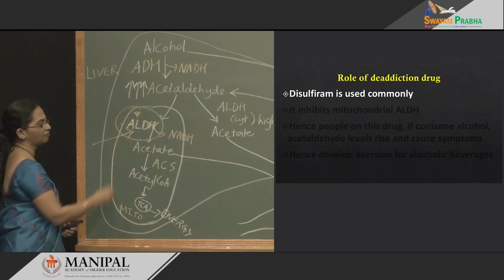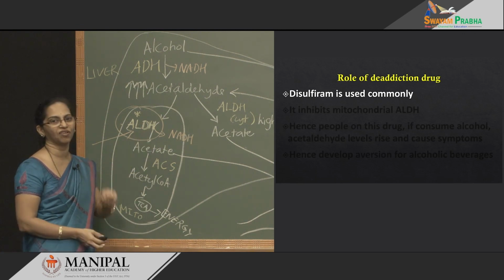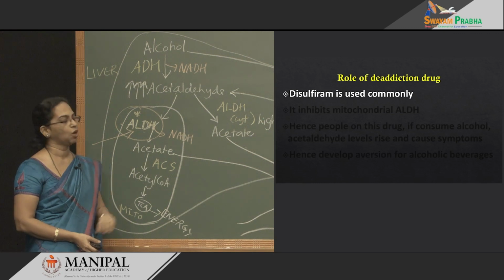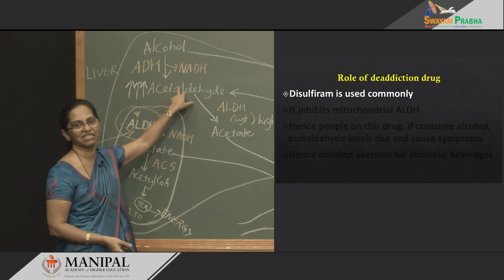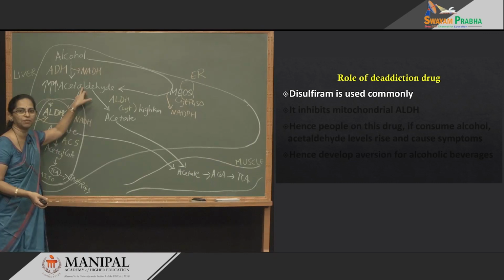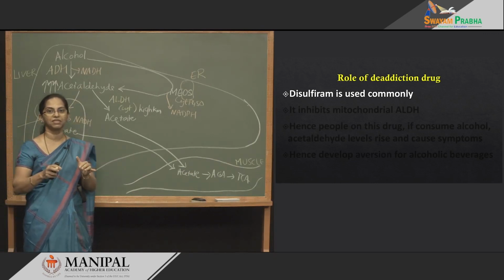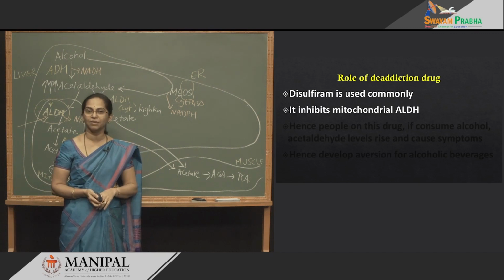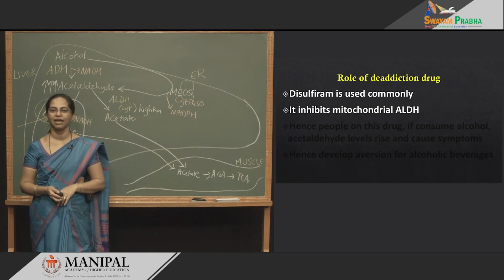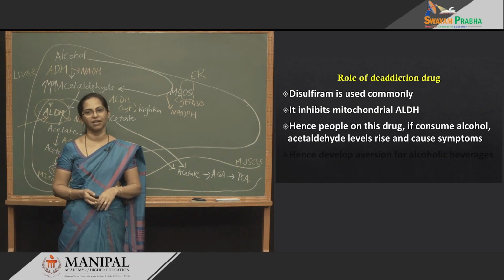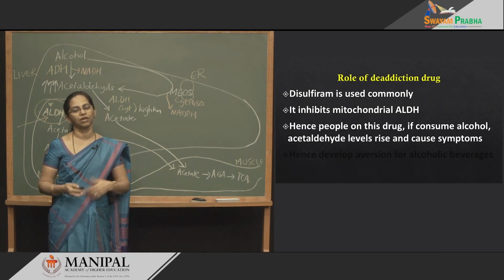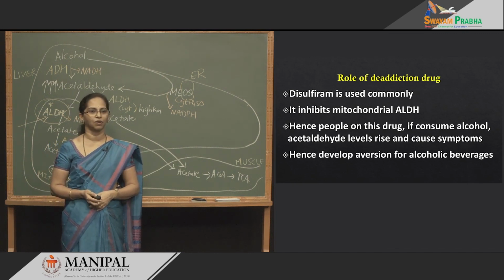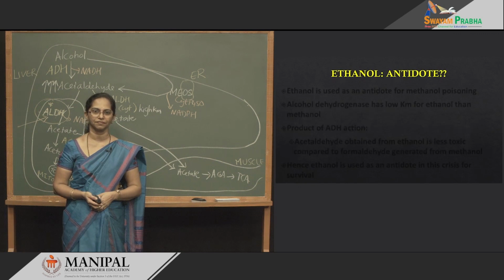So, disulfiram targets the mitochondrial ALDH, and if it targets this mitochondrial ALDH, what happens? Acetaldehyde rises. If acetaldehyde rises, what happens? Symptoms come in. So, that person who is on de-addiction will immediately stop drinking. So, it inhibits the mitochondrial ALDH, and people who are on this drug prefer not to drink because it will cause symptoms in them and they will develop aversion for alcoholic beverages.